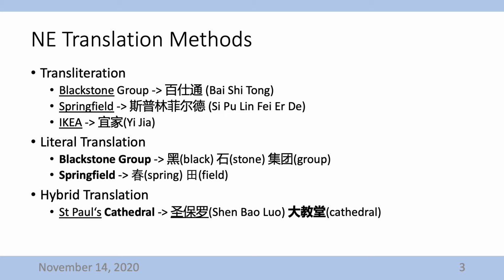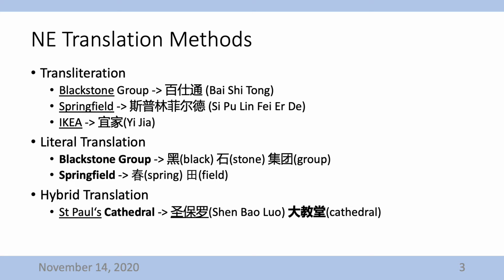In this case, the adequacy of pronunciation is suitable for evaluating the correctness. Also, some NE are literally translated. Morphemes that have similar meaning to the source language will be used. For example, the Blackstone Group could also be translated to 黑石集团, where 黑 means black, 石 means stone, and 集团 means group. In this case, the adequacy of meaning is suitable for evaluating the correctness.